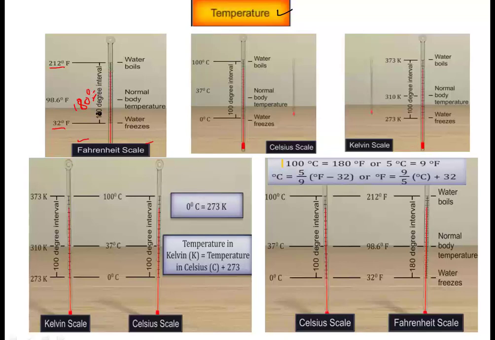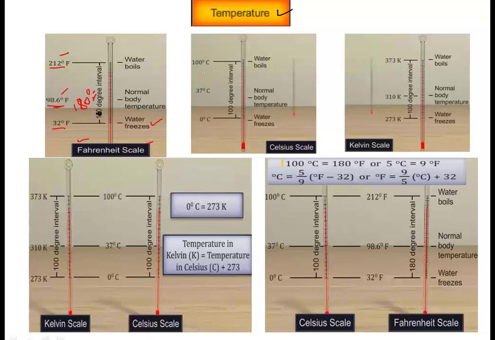This was the Fahrenheit scale. It's marked at three points: where water freezes, that is 32 degree Fahrenheit, then the normal body temperature, that is 98.6 Fahrenheit, and water boils at 212 degree Fahrenheit.